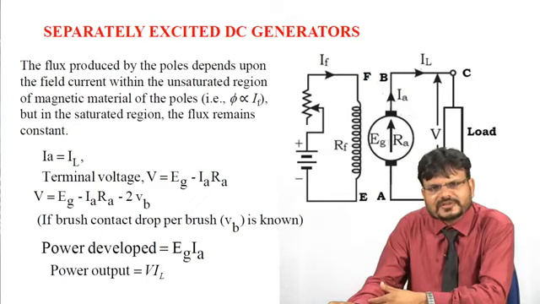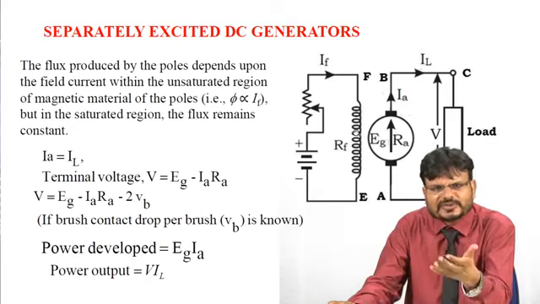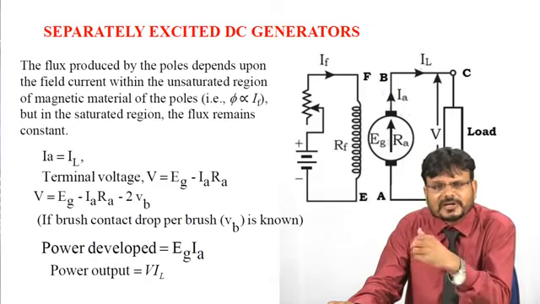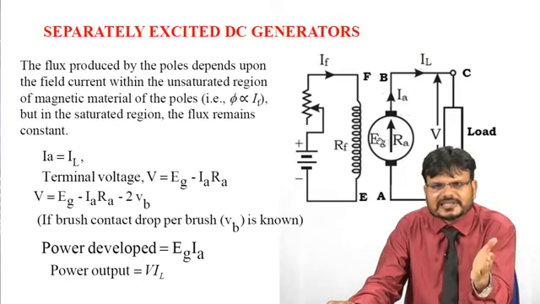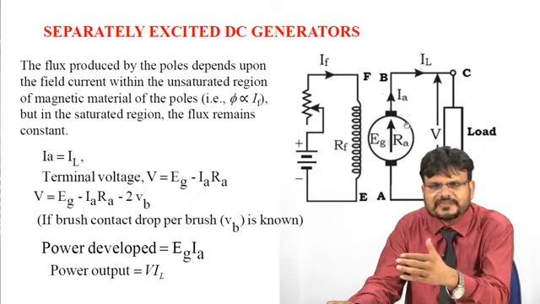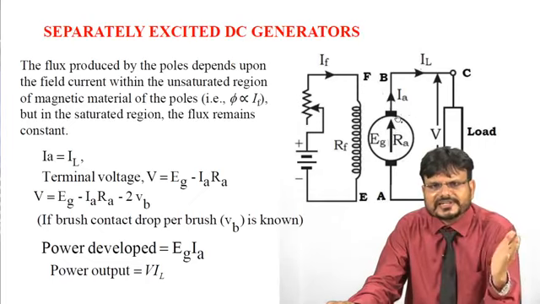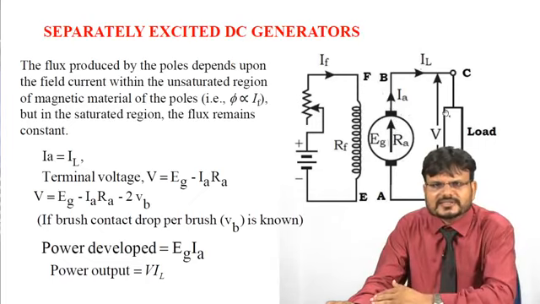The flux produced by the poles depends upon the field current within the unsaturated region of the magnetic material of the poles. So the flux generated across this winding will be directly proportional to the field current. As the field current increases, the value of the flux will also increase. But in the saturated region, the flux remains constant. Now here you can see this load is connected in series with the armature.